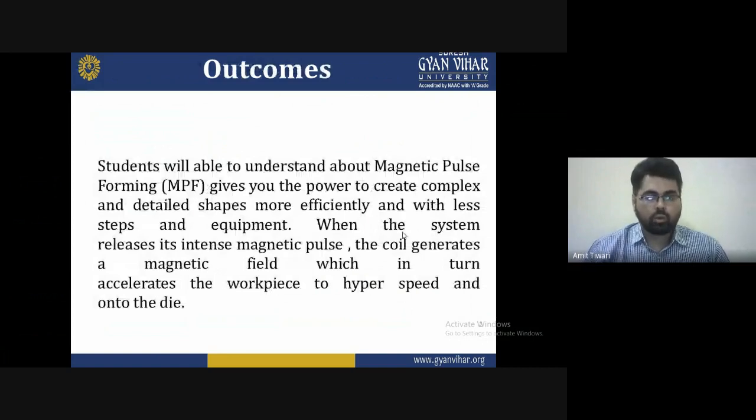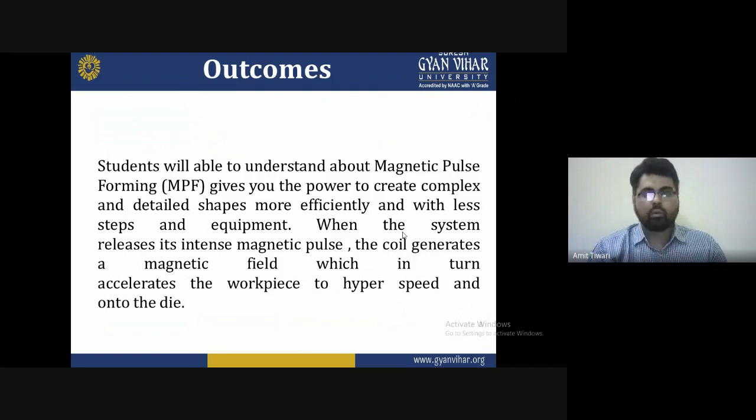As for the outcomes, students will be able to understand that magnetic pulse forming gives you the power to create complex and detailed shapes more efficiently and with fewer steps and less equipment. When the system releases its intense magnetic pulse, the coil generates a magnetic field, which in turn accelerates the workpiece to hyper speed and onto the die. These are some basics we are discussing.